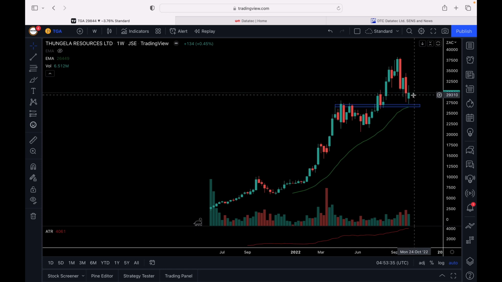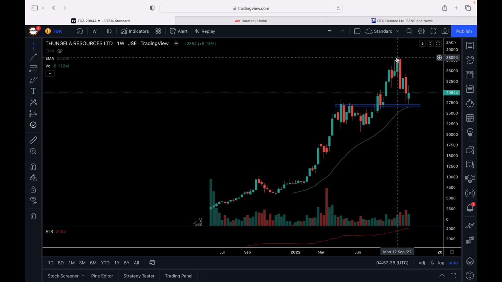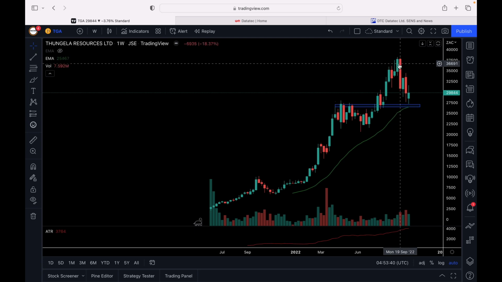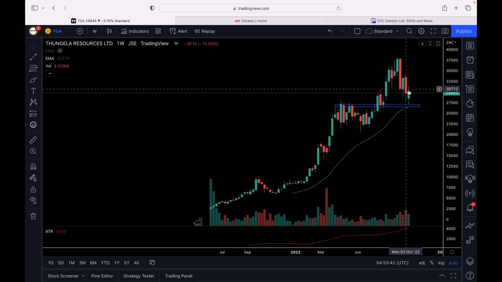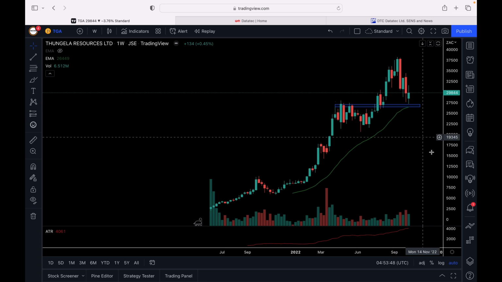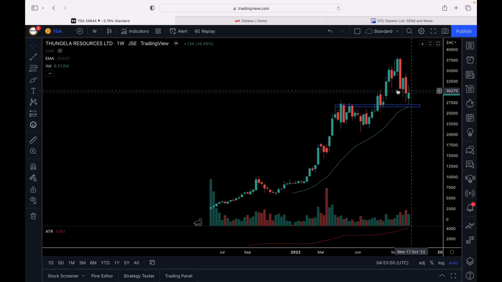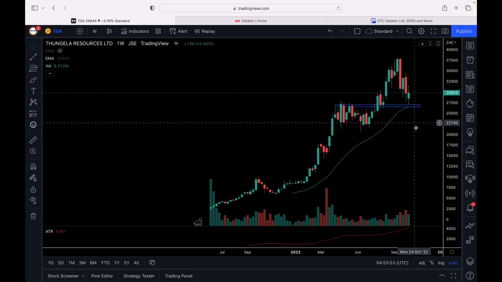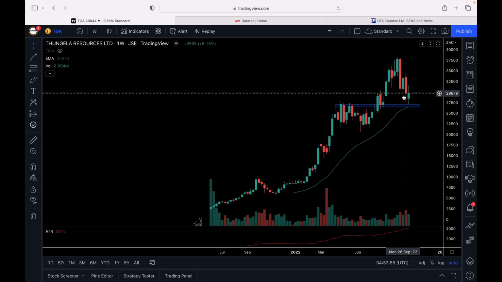You are still sitting at a profit. But the people that bought Thungela around 308 rand per share, they are still sitting at a loss. Fine, the company might still recover, and then those people are going to break even. But if the share price continues to break down, then those people's losses keep on getting wider and wider, even though they will have received those dividends.